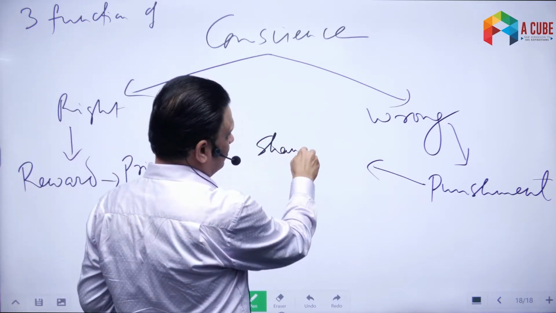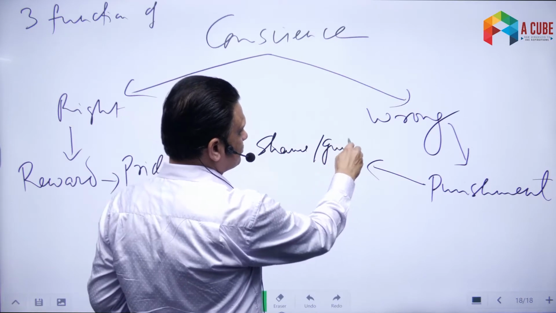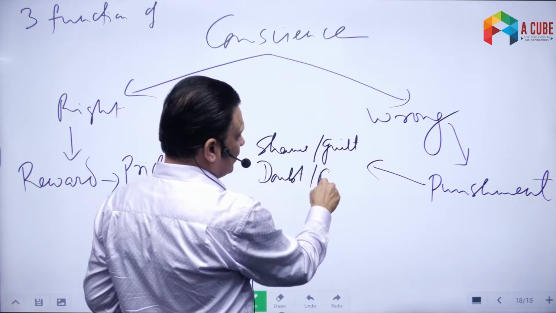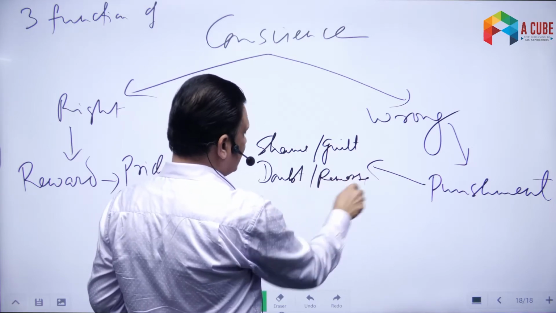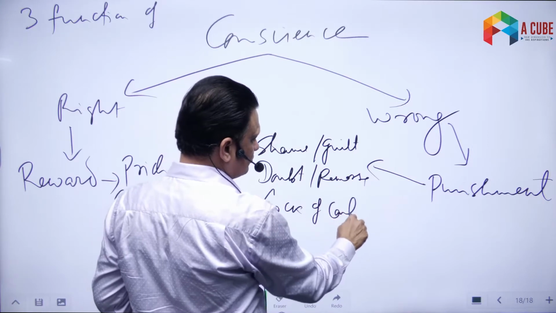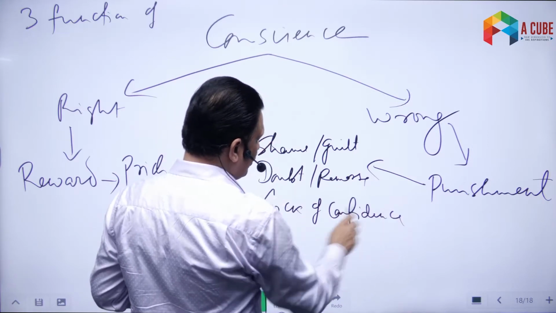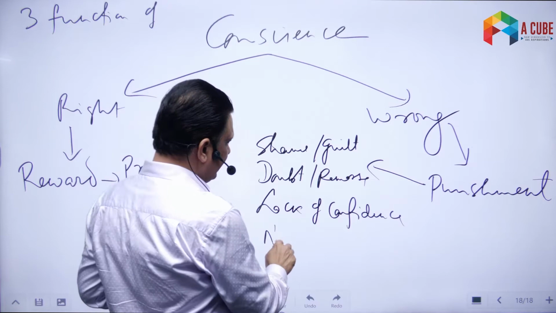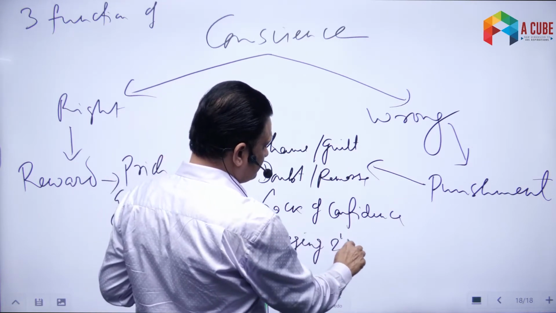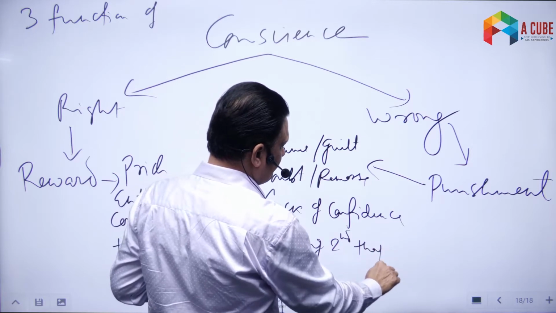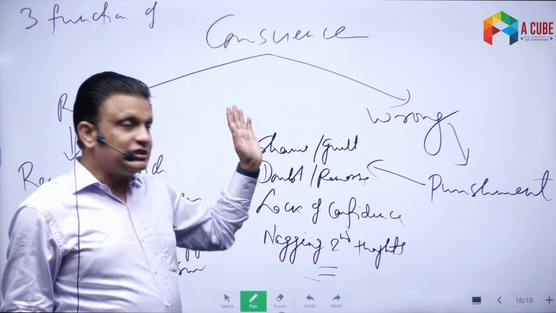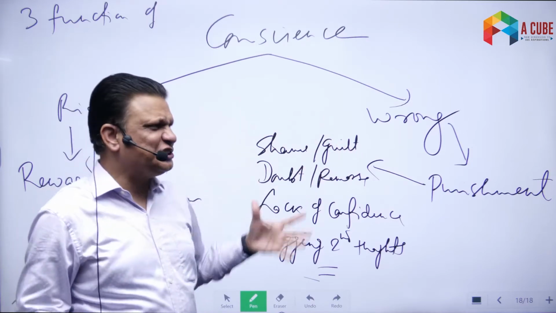Feelings like shame, guilt, doubt, remorse, confusion, lack of confidence, or most importantly, I would say a nagging second thought, etc., etc.